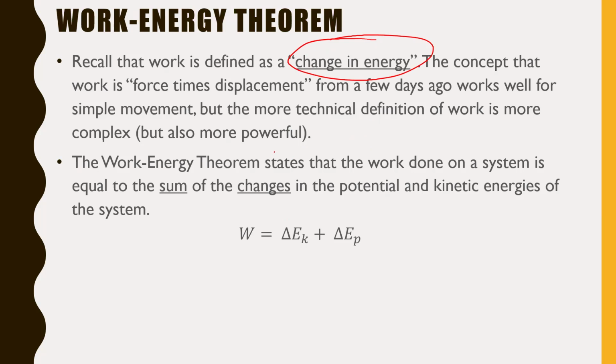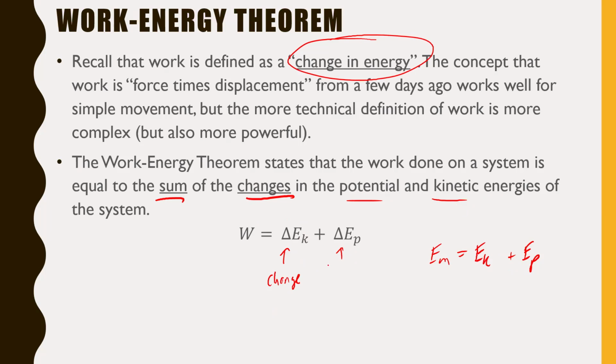Now, the work-energy theorem just kind of takes advantage of this. It states that the work done on a system is equal to the sum of the changes in the potential and kinetic energies of the system. This is a lot like mechanical energy, except instead of talking about how much energy you have in the system as a total, you're just saying we're looking at the change in kinetic, because remember delta means change, the change in your kinetic energy plus the change in your potential. When we talked about EM, mechanical energy, that was just straight up how much kinetic energy you had plus how much potential energy you had, not the change. So the change means before and after, right? So maybe your final minus your initial.